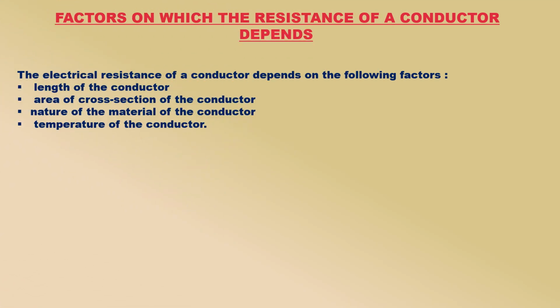Factors on which the resistance of a conductor depends. The electrical resistance of a conductor, or a wire, depends on the following factors: length of the conductor, area of cross-section of the conductor, or thickness of the conductor, nature of the material of the conductor, and temperature of the conductor.